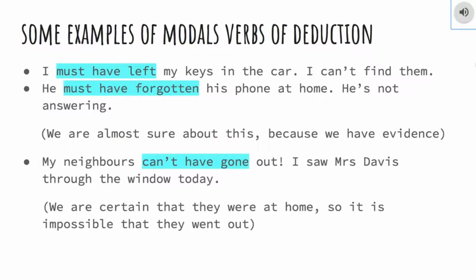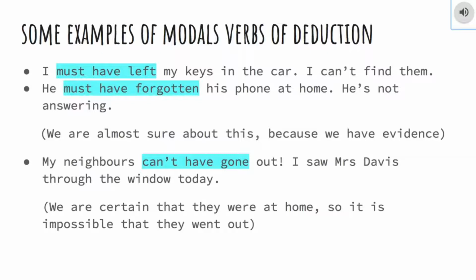Then we have these two examples. I must have left my keys in the car. I can't find them. And he must have forgotten his phone at home. He's not answering. In these two examples, we are almost sure about this because we have some evidence of the fact.